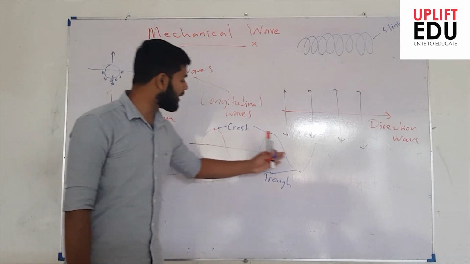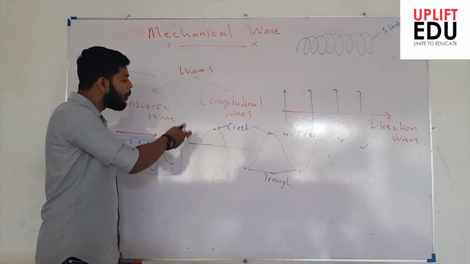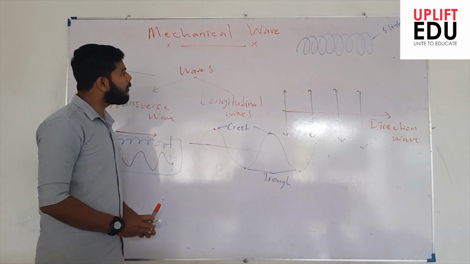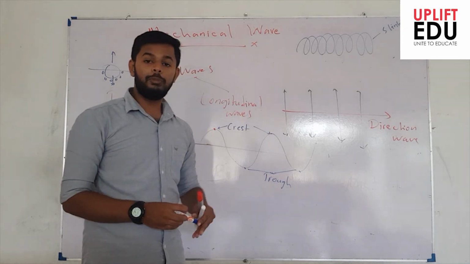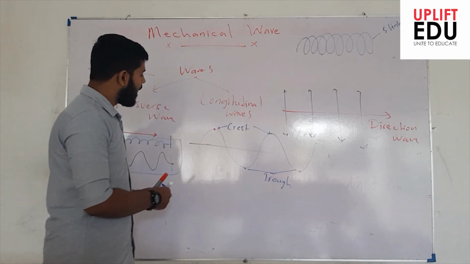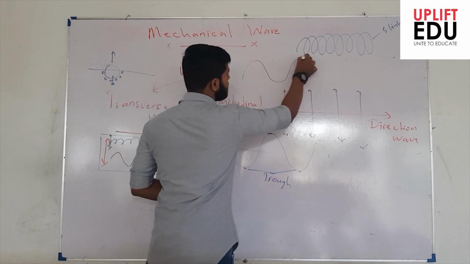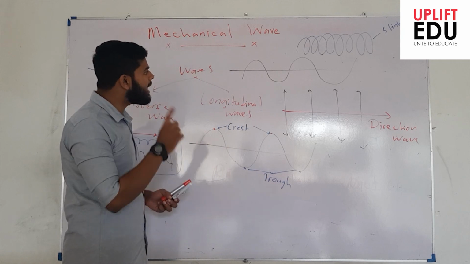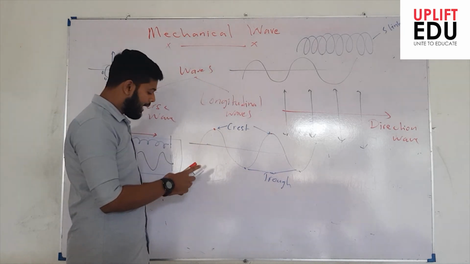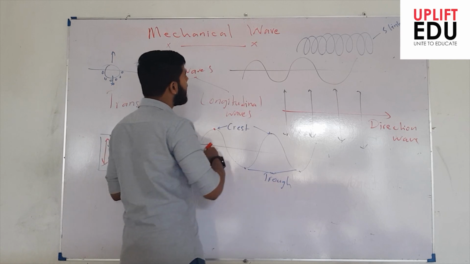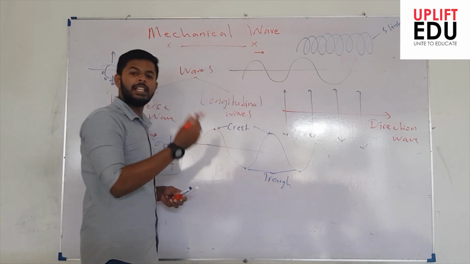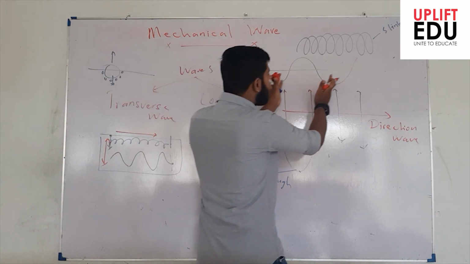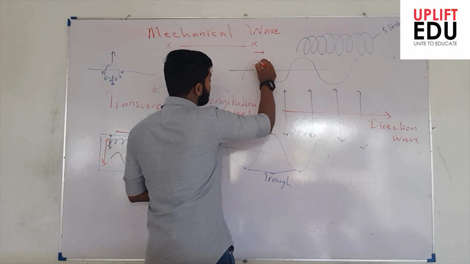Even though I have drawn something like this, it is a graph that shows the motion of a particle at one point along with time, right? So whenever I am asked to find the direction of motion of the particles, what I do is, I draw the wave and I consider in which direction this wave is propagating. Let me say the wave is propagating toward my right side. So if this is moving toward my right side, I just slightly displace the same wave toward the right side and draw the same graph, something like this.